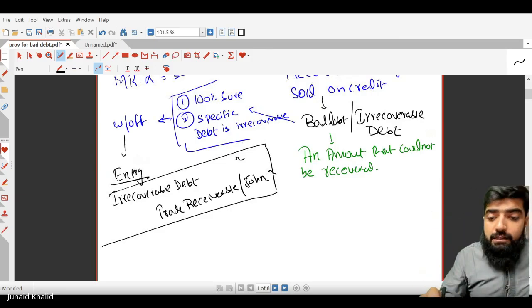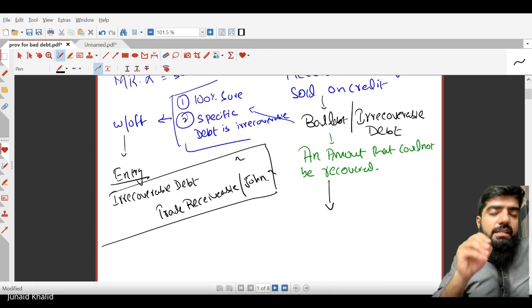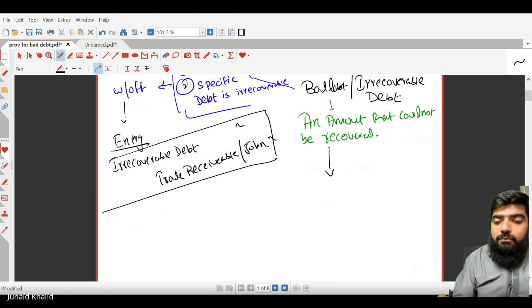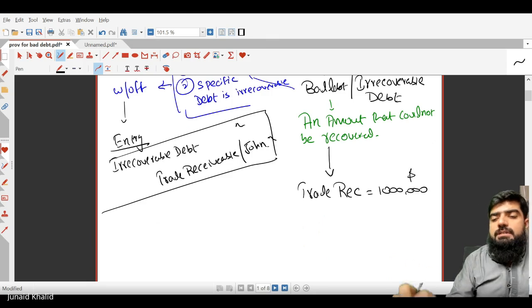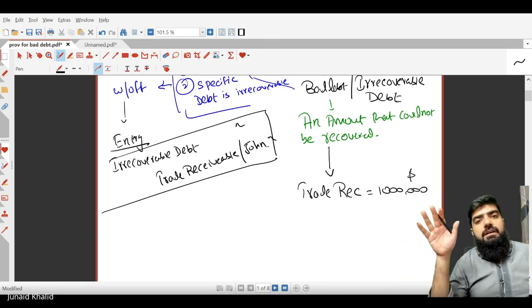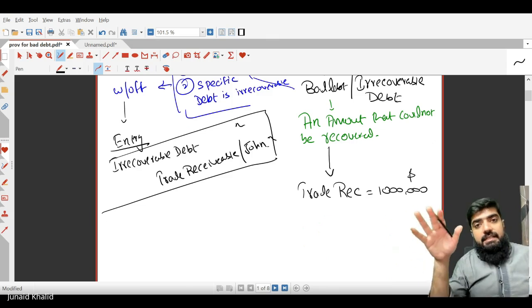Now, there could be another option. For example, the total trade receivable of a company is, let's say, 1 million. It means that is the total amount that we have to recover from all of the customers. For example, there are 10 customers, and from these 10 customers we have to recover an amount of $1 million, that is 10 lakh.